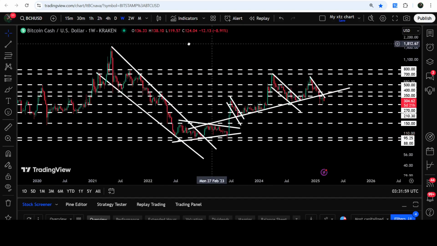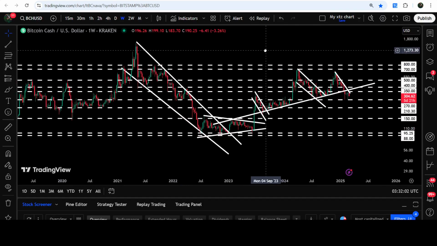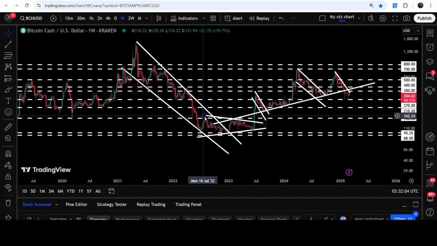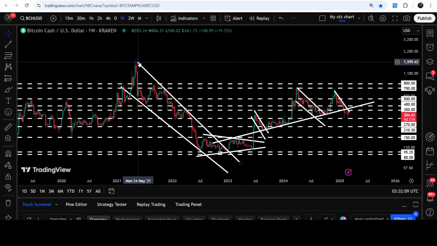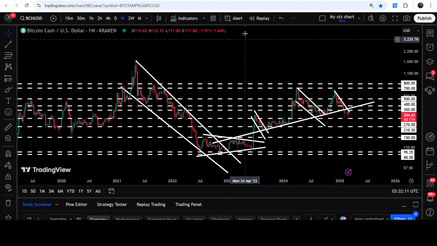resistance zone. And after breaking out of this resistance zone, soon it can also hit the target for the breakout from this big and long-term falling wedge pattern as well. And that long-term target is here at the top of the wedge. That is somewhere between $1,600 to $2,000.